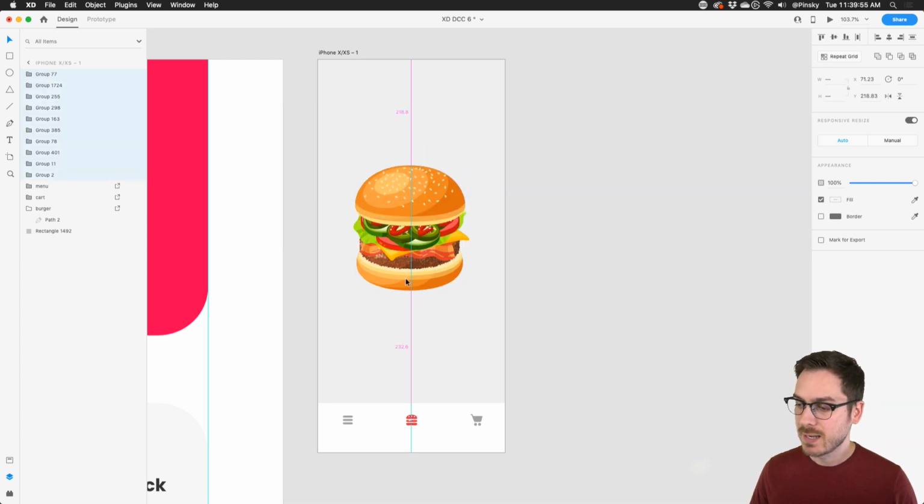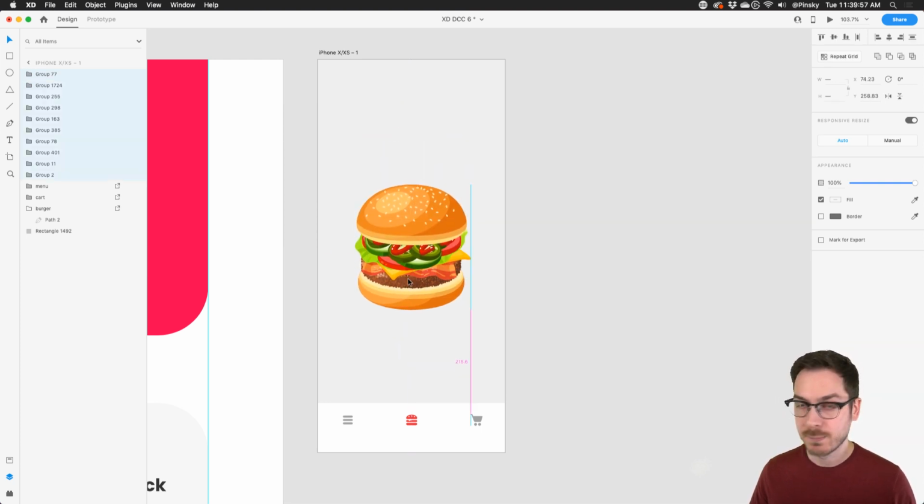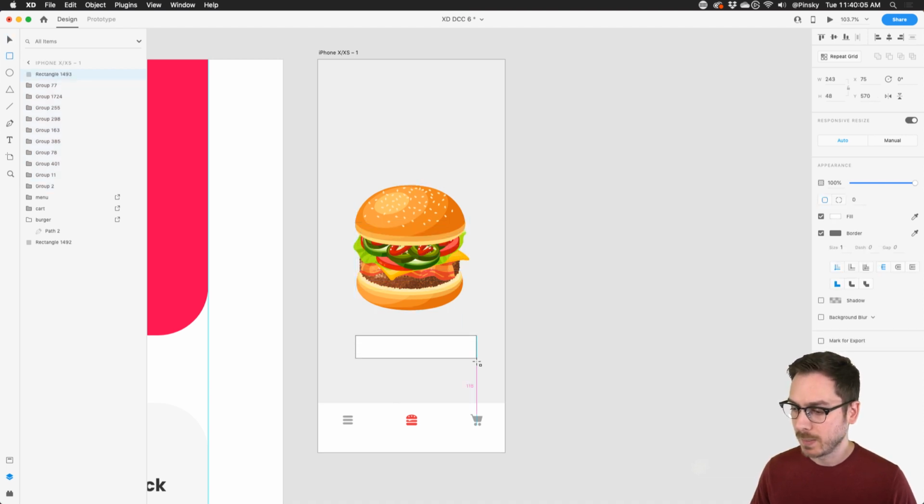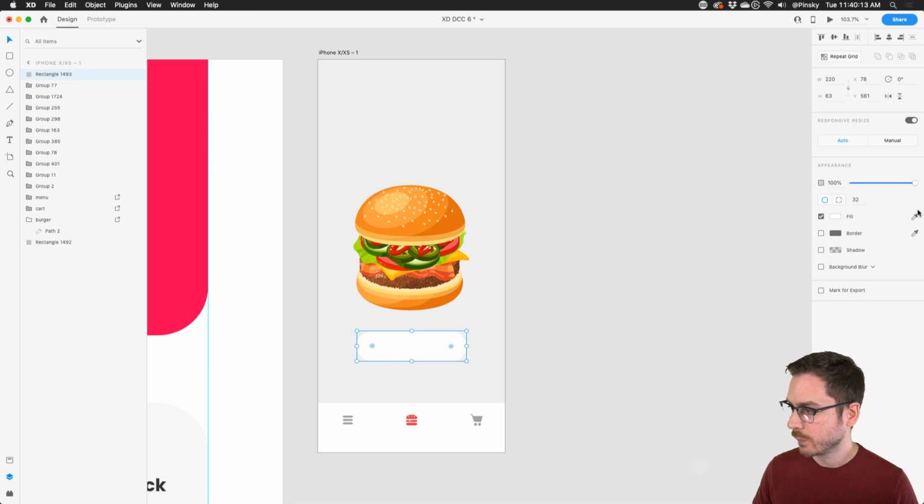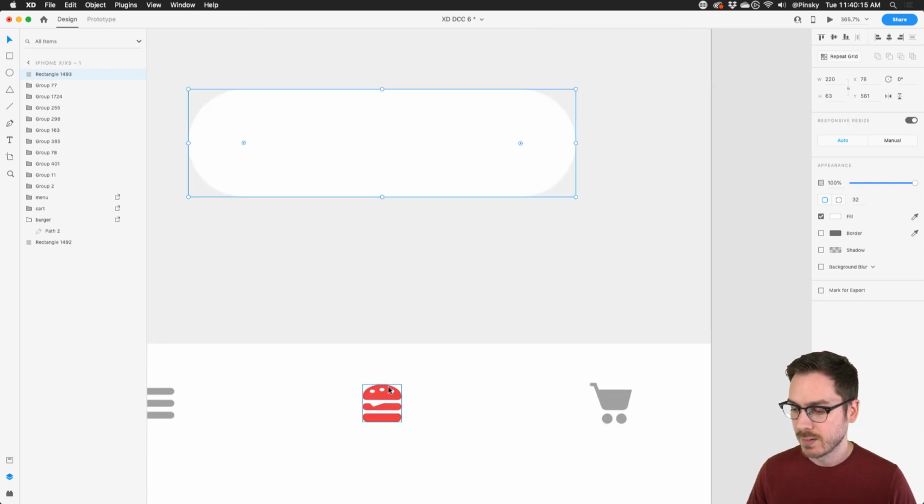Now this is going to be the initial state, right? What it's going to look like before you start customizing. So right below, we might want a button to actually start the customization. I'm going to grab my rectangle and simply drag out a button across my artboard just like this. I might want to round out the corners. Fantastic. I'll change the color to, let's actually go for the same color as the red down here.